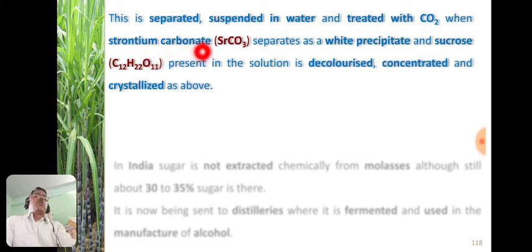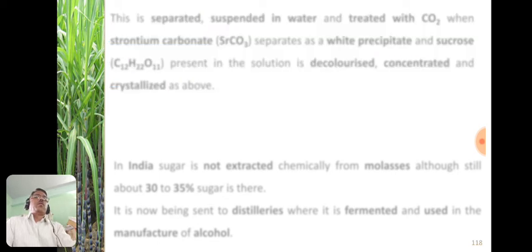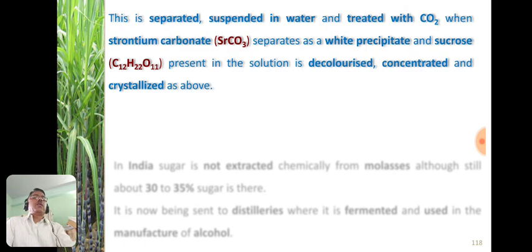Strontium carbonate separates as a white precipitate, and the sucrose C12H22O11 present in the solution is decolorized using charcoal, then concentrated as usual and crystallized as described above.